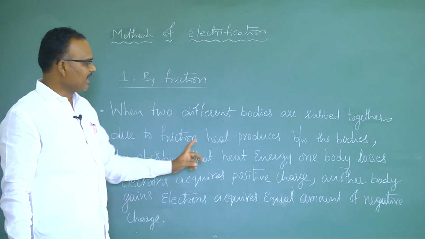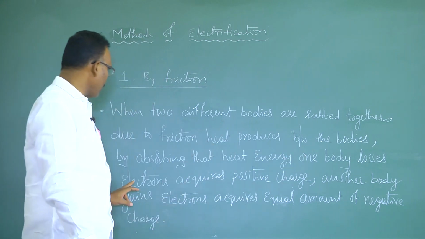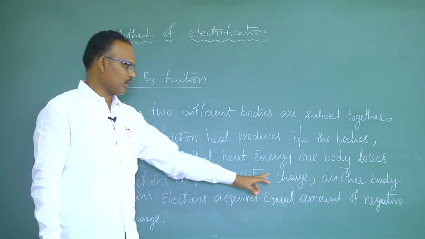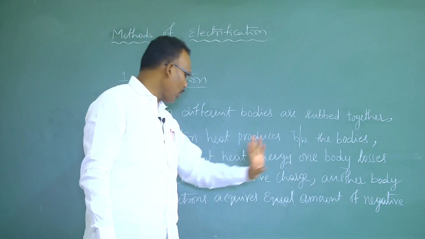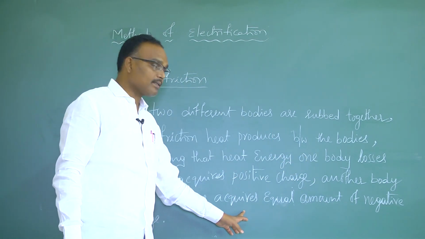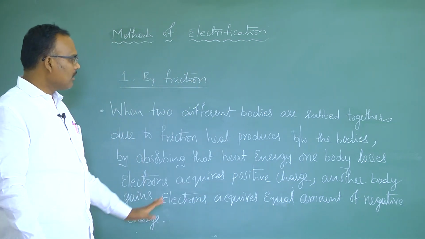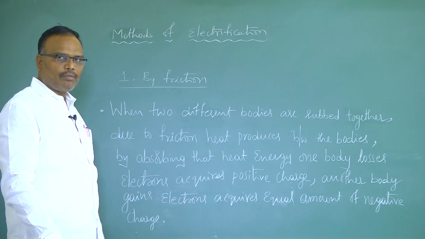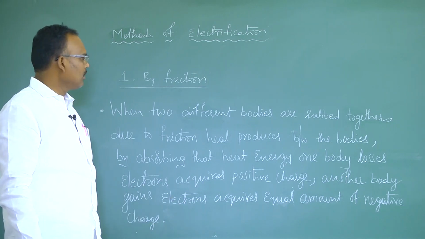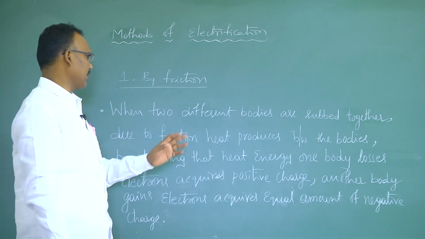By absorbing that heat energy, one body loses electrons and acquires positive charge. The other body gains electrons and acquires an equal amount of negative charge. This type of electrification is called electrification by friction.